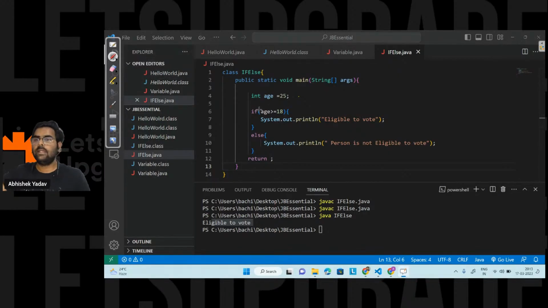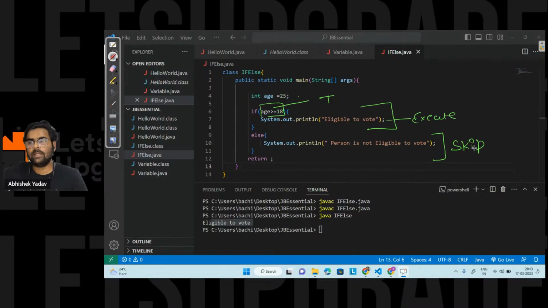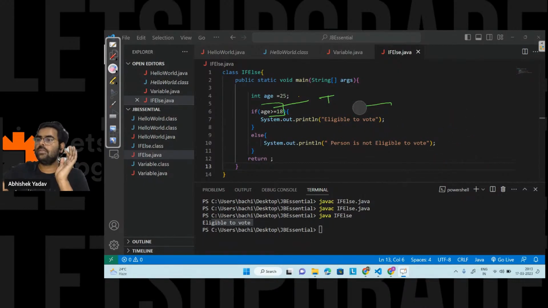So if the condition is true here, I will move inside the body of if and execute this part of the code, and the else part will get skipped. And if the condition is false, we will skip this part of the code, and the else part will get executed. So this is a simple if else. Let's move to the next problem statement.